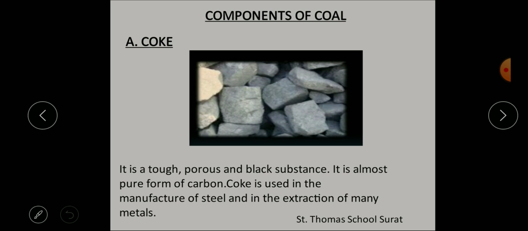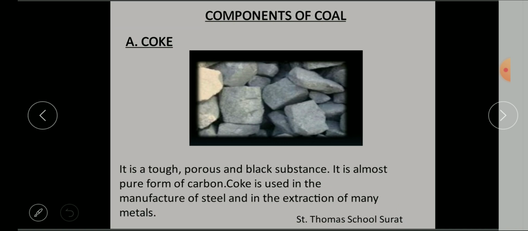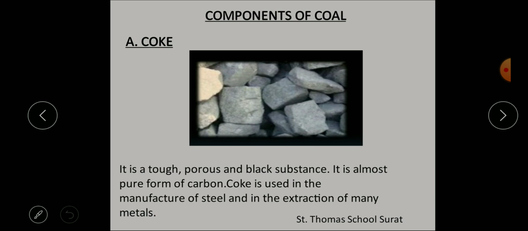In that producer gas, what are they? Carbon monoxide and nitrogen. In water gas, what are they? Carbon monoxide and hydrogen. Understood? So this is what coke is. It is used in the manufacture of steel and in the extraction of many metals.